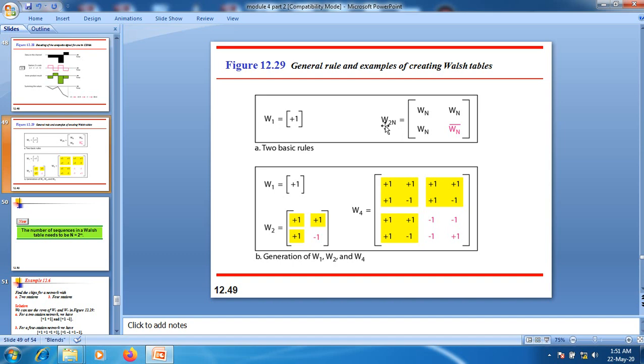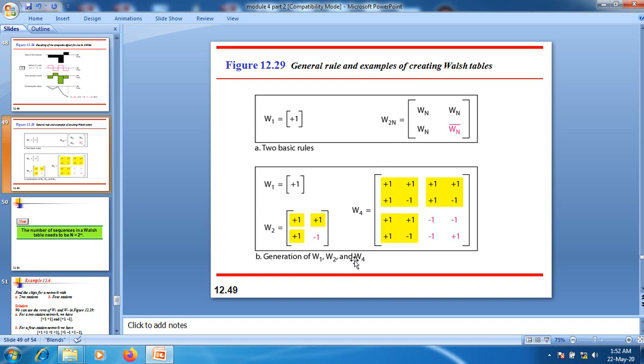That 2N can be computed by using this particular expression, that is W_N, W_N, W_N, and the complement of this W_N. We are generating this chipping sequence for 2N nodes here.